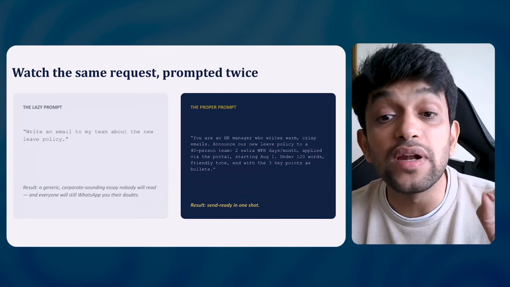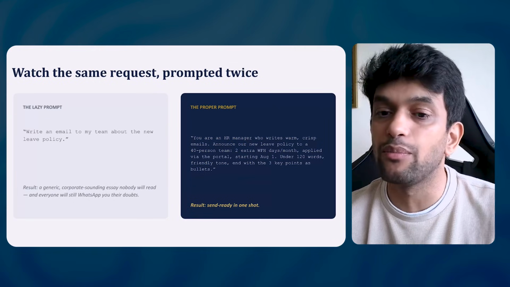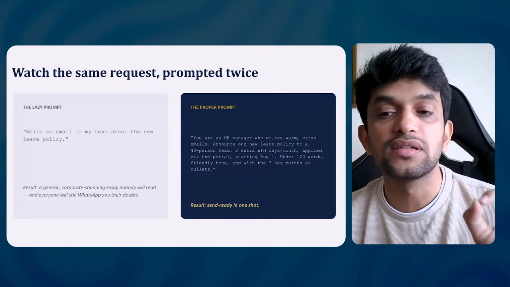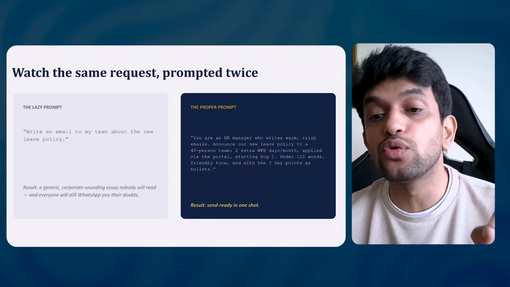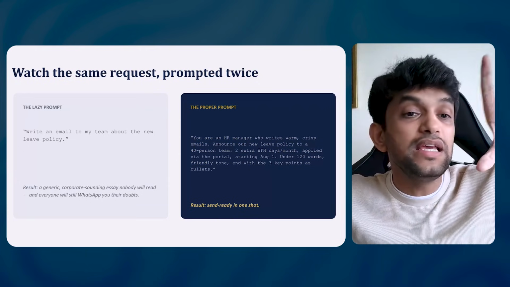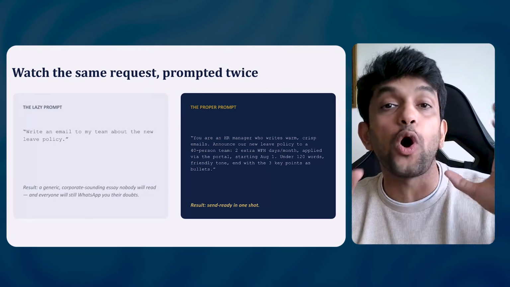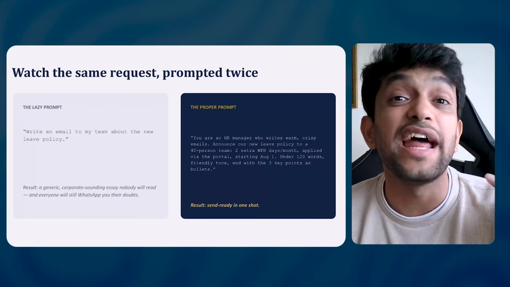How many people are there? There are 40 people in the team. 2 extra work from homes they are going to get every month, applied via portal starting 1st August, under 120 words, friendly tone, and with 3 key points as bullets. Can you see the difference in the prompt? Obviously, with the lazy prompt I'm going to get a generic answer, whereas with the proper prompt I'm going to get a much 10x better output.